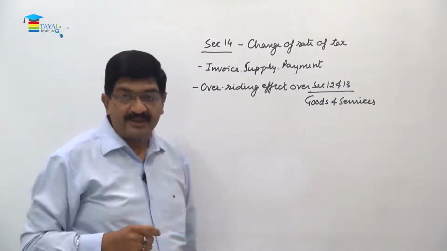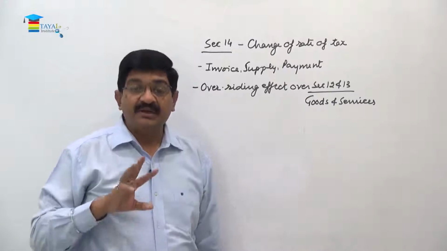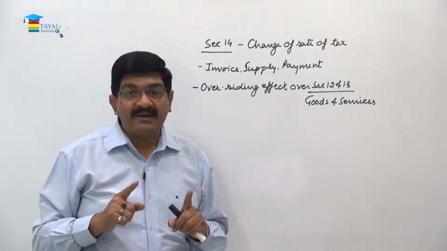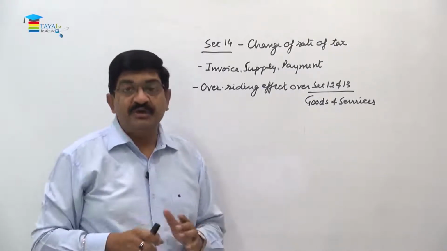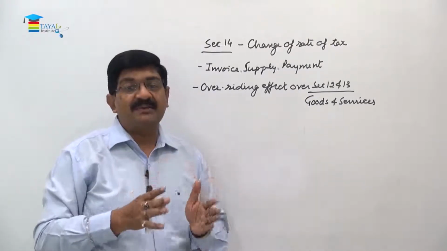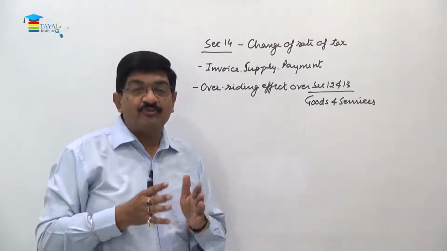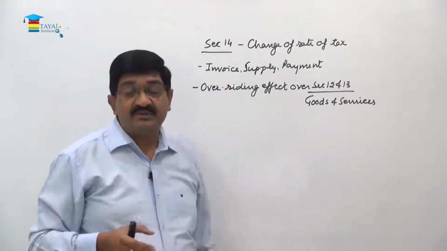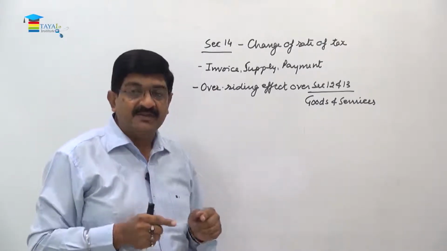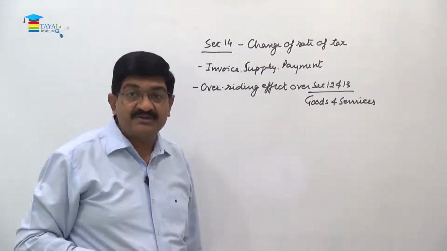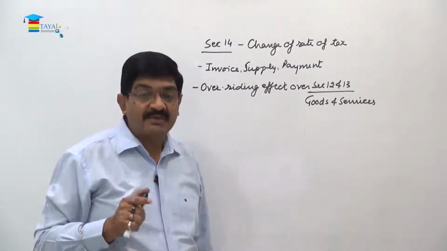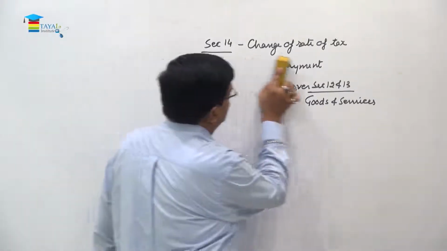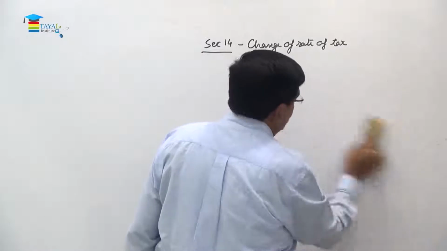When the section is applicable, that is also important to understand. The rate of tax is changing between issue, supply and payment. This is not the exact order. In a situation there may be payment, then supply, then invoice, or there may be invoice plus payment, then supply, and any order can be there, but these are three different events. So if there happens to be a change in the rate of tax during any of these events, then what will be the implication of that as far as time of supply is concerned? So in this section we will divide the whole scenario in two parts.